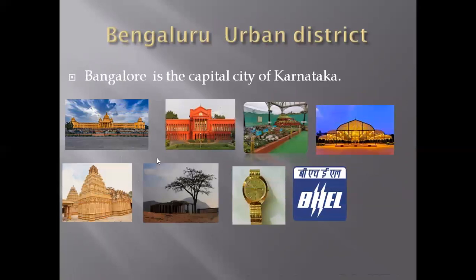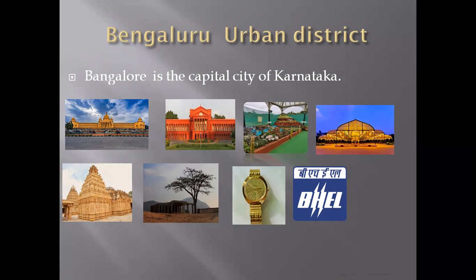And also we can see Bangalore Urban District. So one by one we have to discuss. In Bangalore Urban District, whatever we will see, which are the important places, that is Vidhan Saudha. Can you see this picture now? So this is Vidhan Saudha. This is for administration purposes. Many ministers and all will be together in meetings, and whatever rules and regulations we need, they will be passed here.